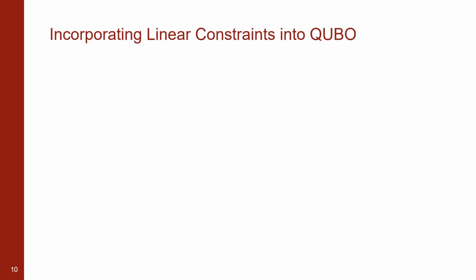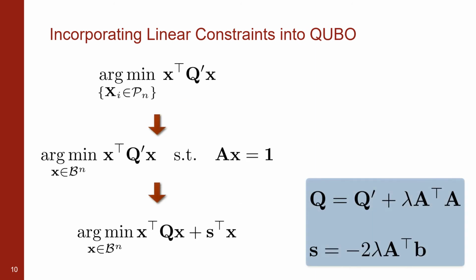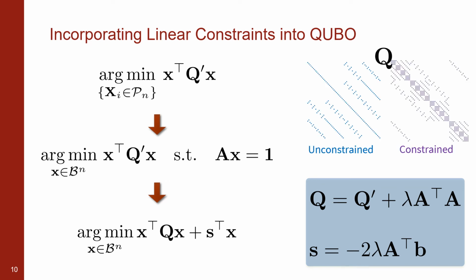Finally, we augment our vanilla QUBO with these constraints and show that this new formulation leads to another QUBO ready to be embedded into a quantum computer. Note, the sparsity in Q is beneficial for quantum computers.